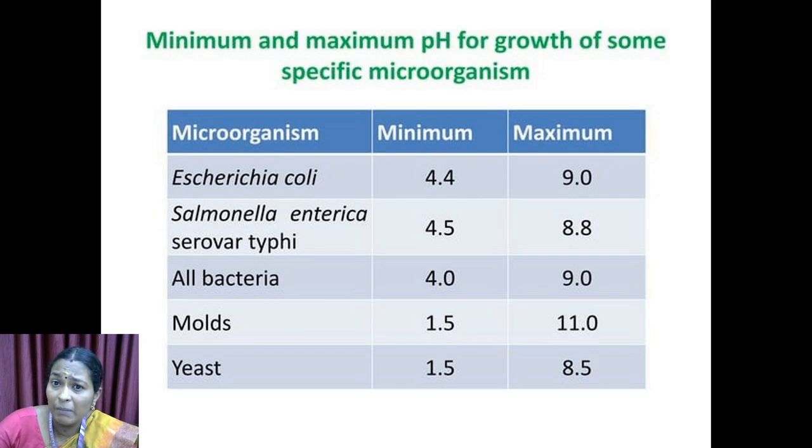Next, minimum and maximum pH for growth of some specific microorganisms. E. coli minimum 4.4, maximum 9. Salmonella enterica minimum 4.5, maximum 8.8. All bacteria minimum 4.4, maximum 9. Molds minimum 1.5, maximum 11. Yeast minimum 1.5, maximum 8.5.